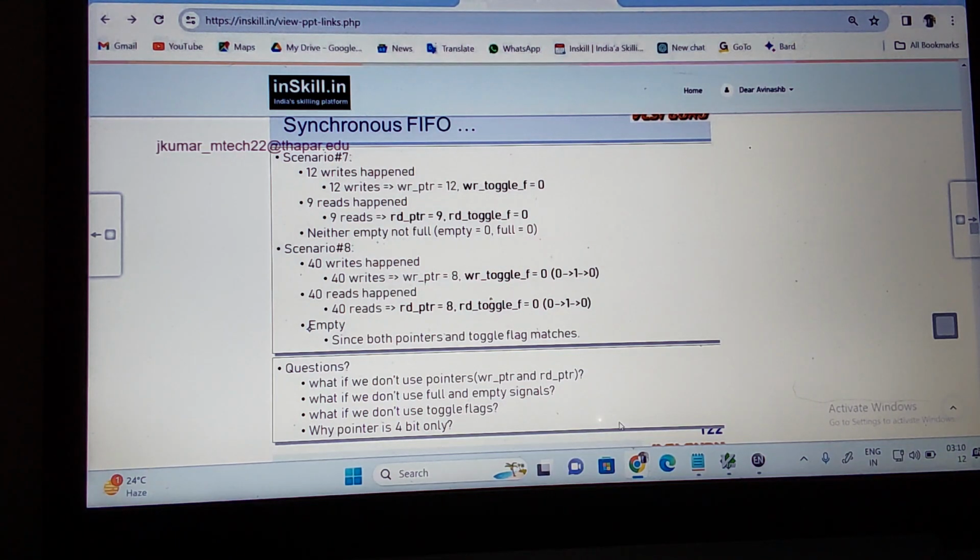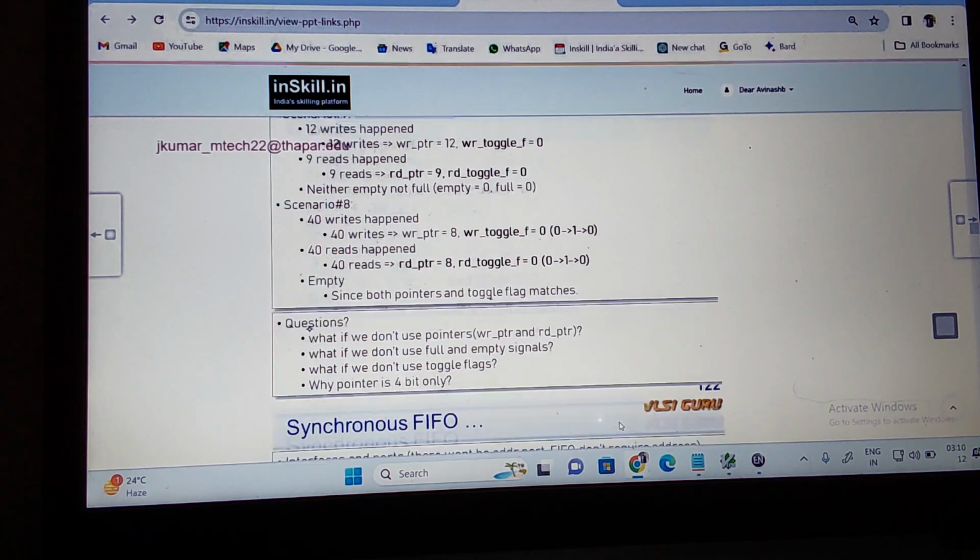Empty. Why is it empty? Since both are matching, both the toggles are matching. You can understand. Are you clear on this? Now there are some questions.